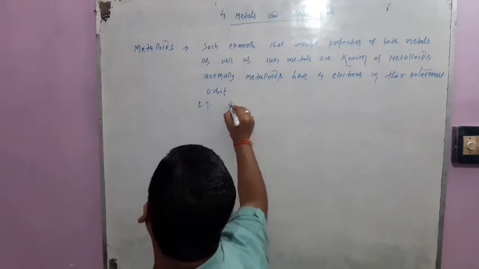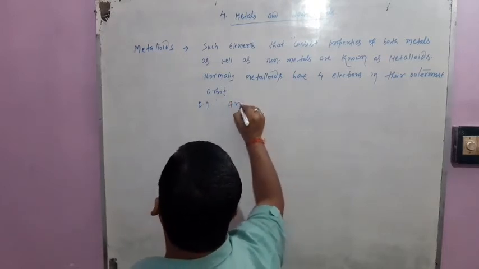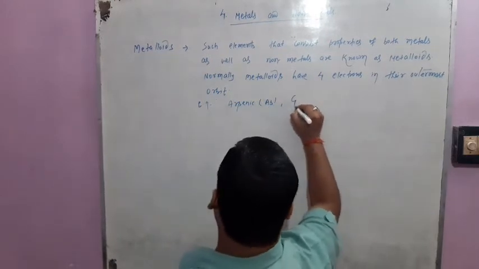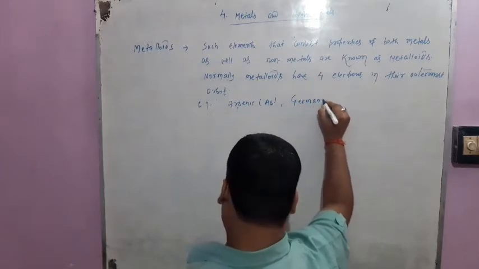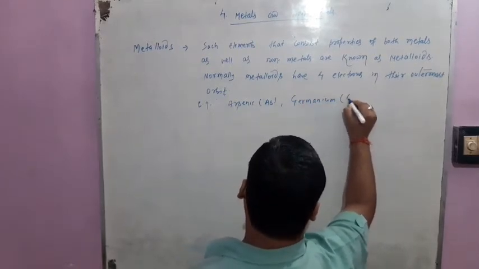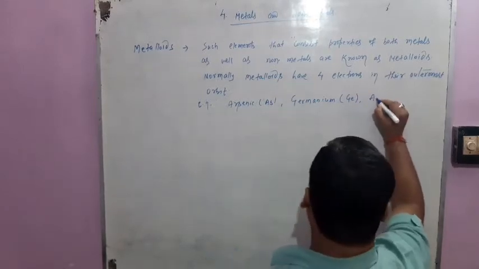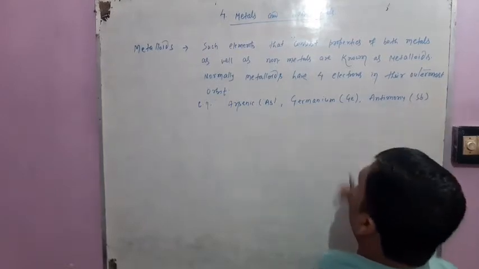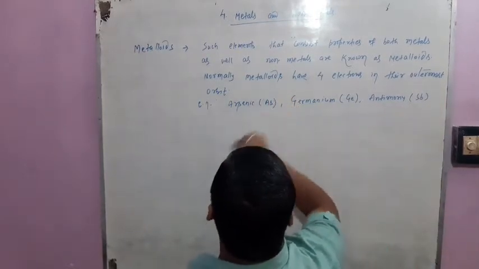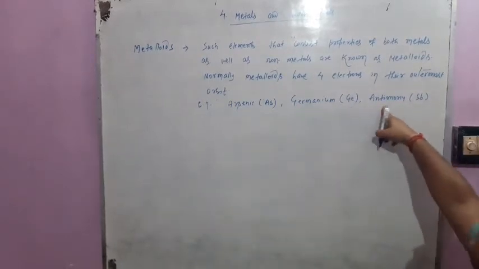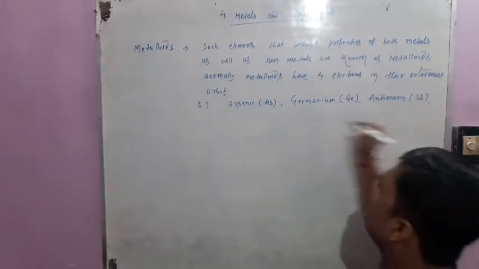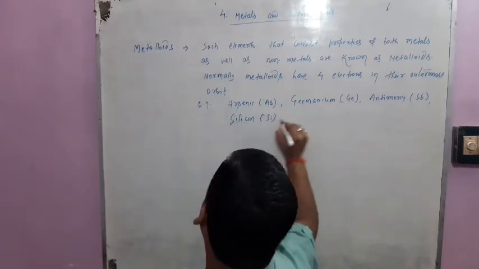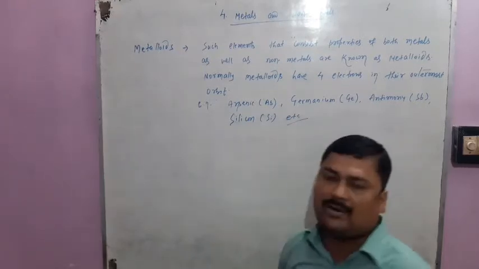For example, arsenic, germanium, antimony. These are the symbols: As is the symbol of arsenic, the symbol of germanium is Ge, the symbol of antimony is Sb. Silicon, Si. These are some examples of metalloids.